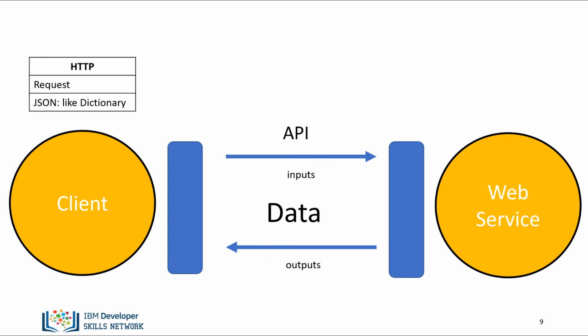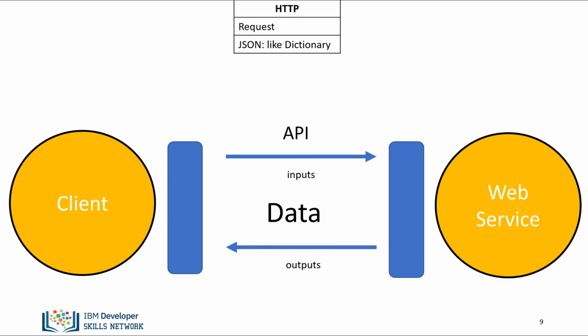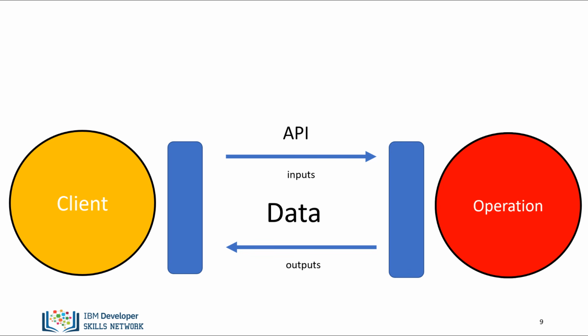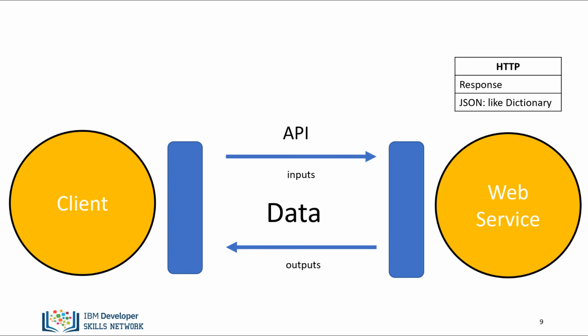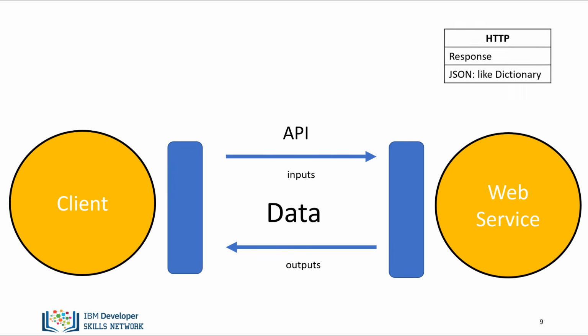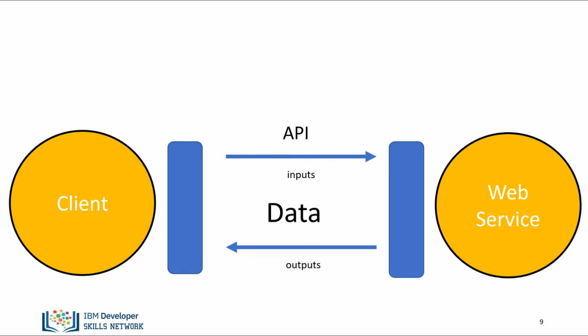We tell the REST APIs what to do by sending a request. The request is usually communicated via an HTTP message. The HTTP message usually contains a JSON file. This contains instructions for what operation we would like the service to perform. This operation is transmitted to the web service via the internet. The service performs the operation. In a similar manner, the web service returns a response via an HTTP message, where the information is usually returned via a JSON file. This information is transmitted back to the client.